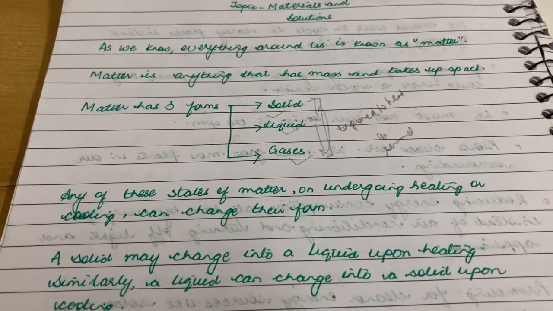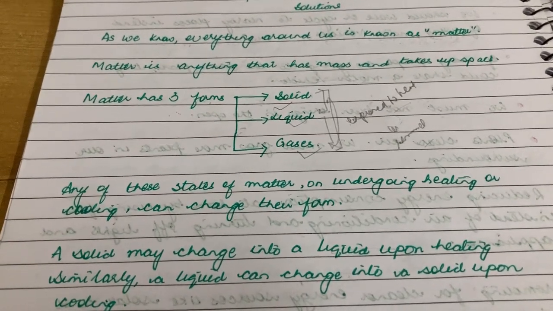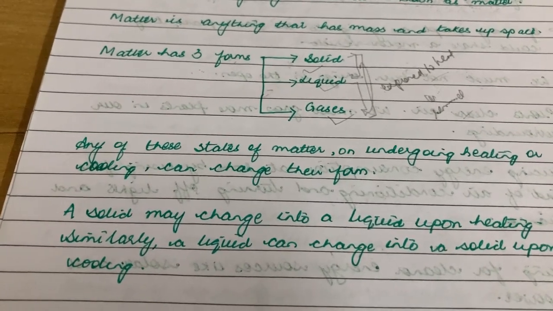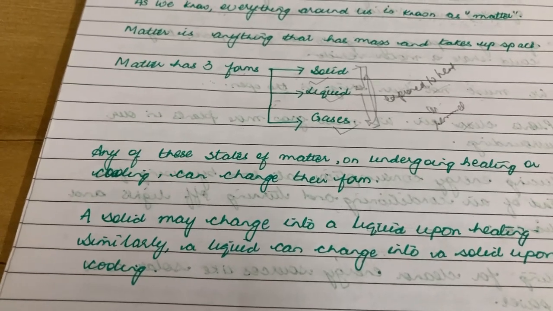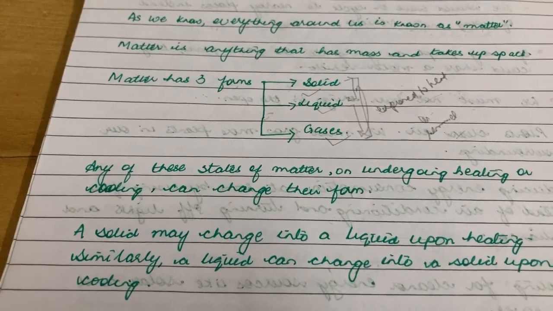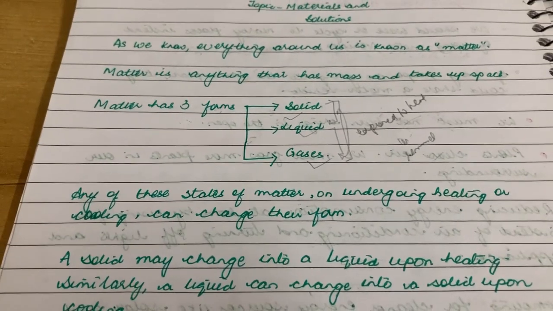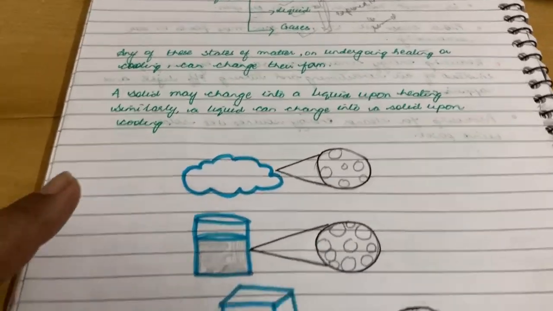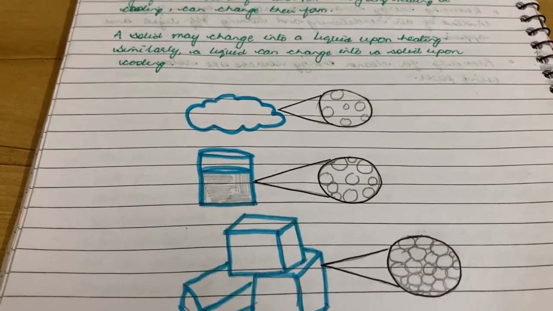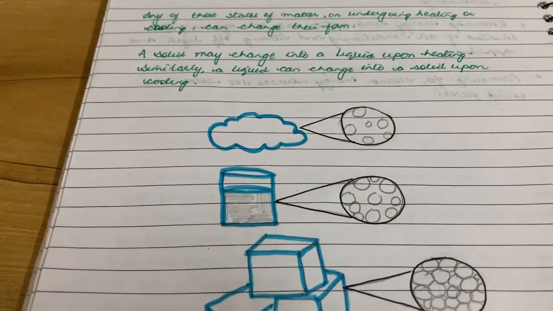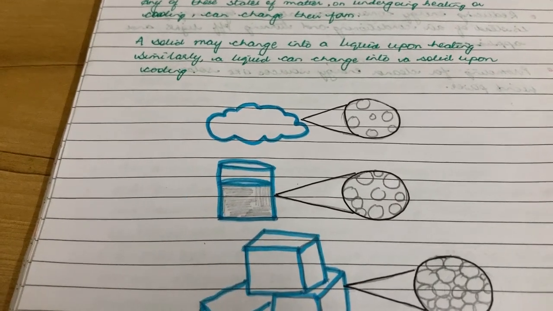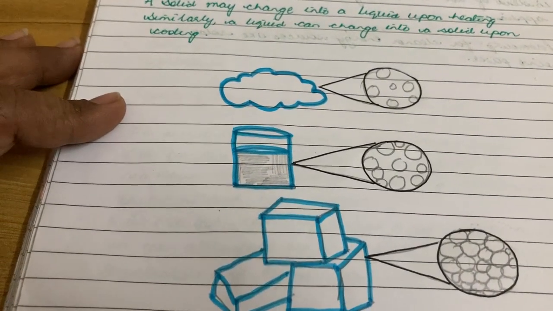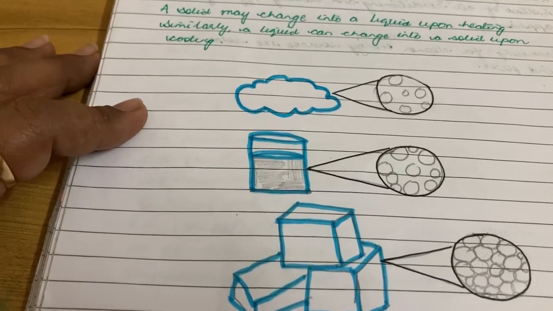And even in the process of an ice cream, which is in solid form, when we remove it from the refrigerator, it starts melting. So it is getting into liquid form. And here I have a picture of how the particles in these different forms of matter are placed, or how they occupy space. Heating and cooling affect the movement of particles in matter.